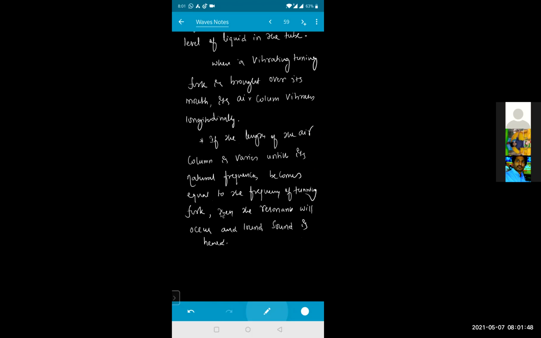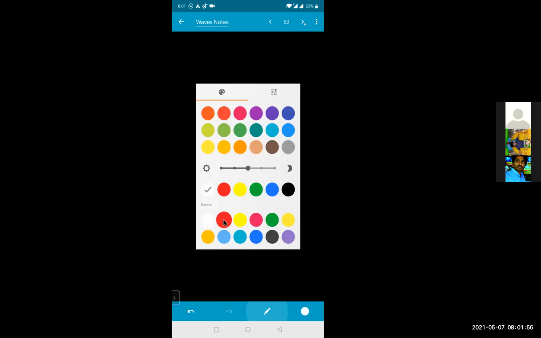Now see here, if the length of the air column varies until the natural frequency becomes equal to the frequency of the tuning fork, then the resonance will occur and a loud sound will be heard. So for the first resonance, I can write the given condition: L1 plus your end correction will be equal to lambda by 4. Equation number 1. For second resonance, the length will be L2 plus E, which will be equal to 3 lambda by 4. This is equation number 2.